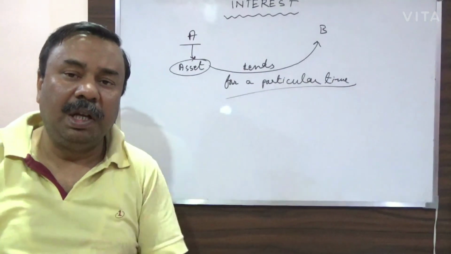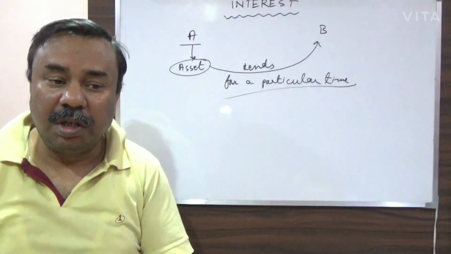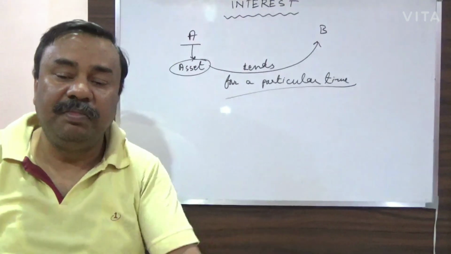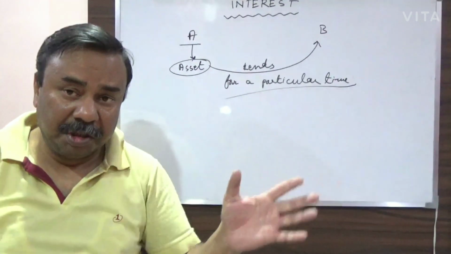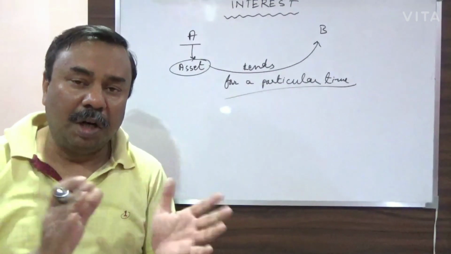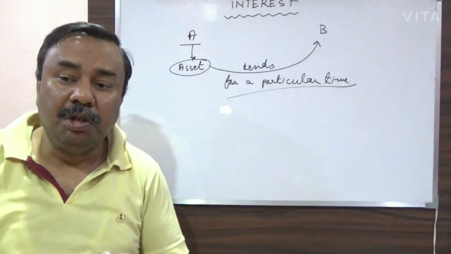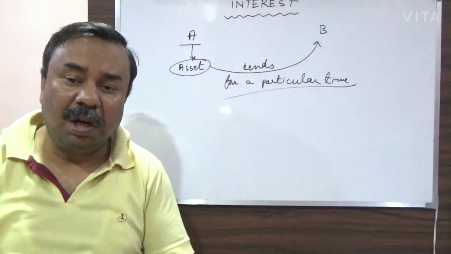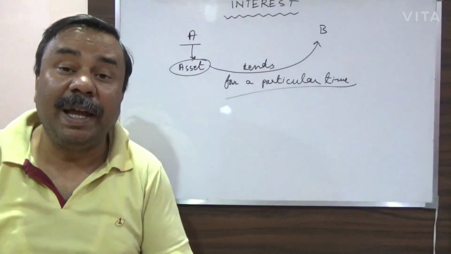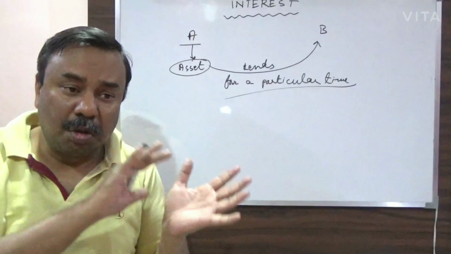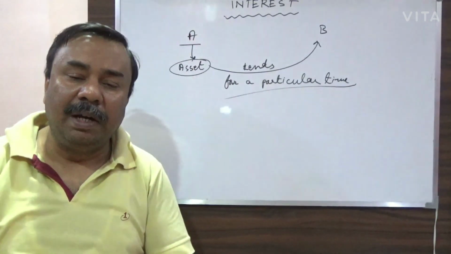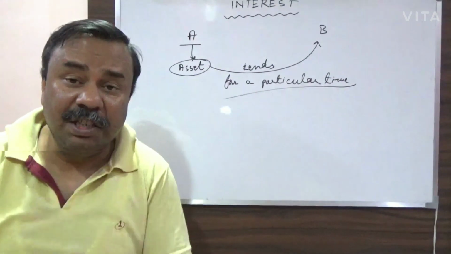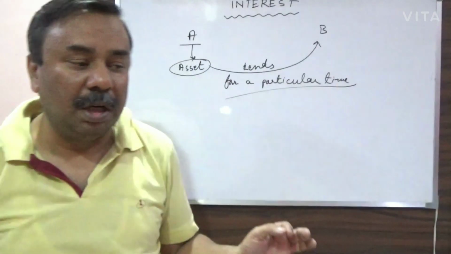For example, if you are hiring a taxi, the taxi or the vehicle is owned by some other person. You are hiring that vehicle for your own commutation, for going from one place to another. For that purpose you don't only pay the price of the petrol or fuel, you are also paying something extra. The total amount that you are paying to the taxi driver or the owner of the taxi is called the fare of the taxi, and this is actually the interest that is being paid to the owner.